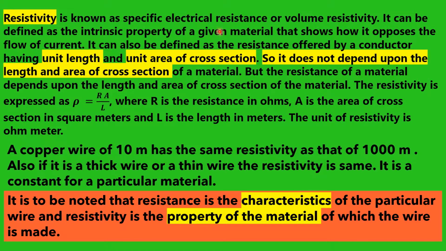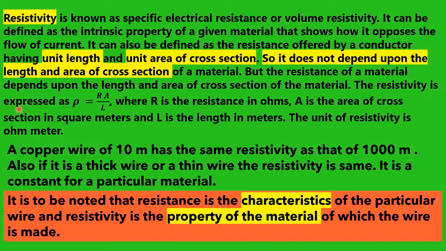It is known as specific electrical resistance, or in other words, we can use volume resistivity, and it can be defined as the intrinsic property of a given material that shows how it opposes the flow of current. It can also be defined as the resistance offered by a conductor having unit length and unit area of cross section. So it does not depend upon the length and area of cross section of a particular material, but the resistance of a material depends upon the length and area of cross section of the material. So this is the difference between resistance and resistivity.